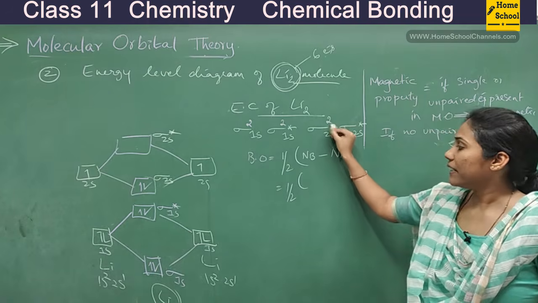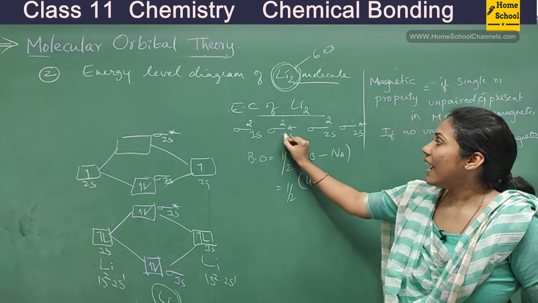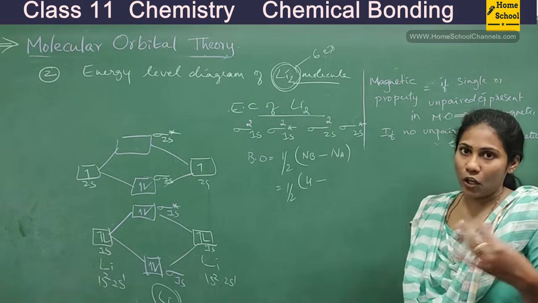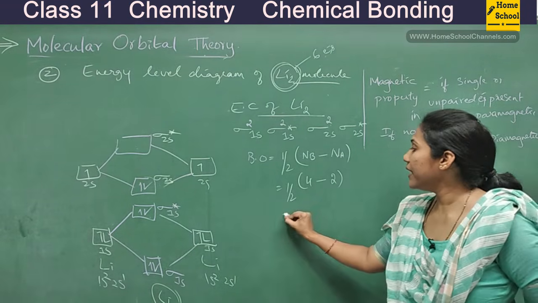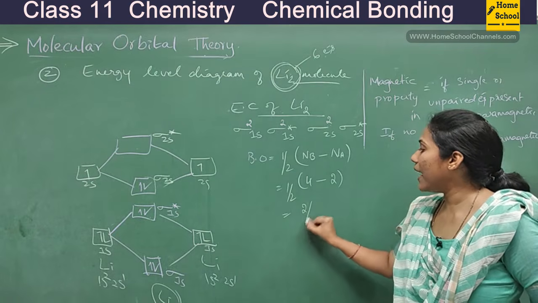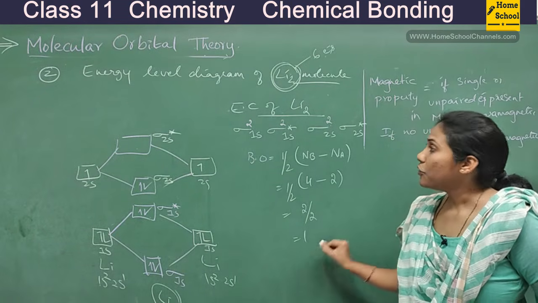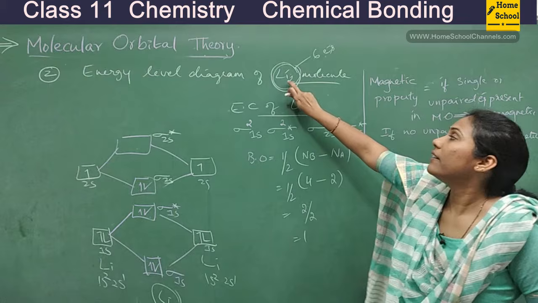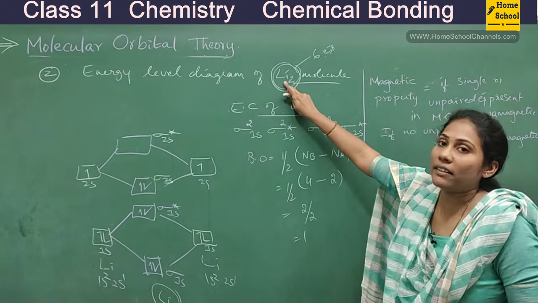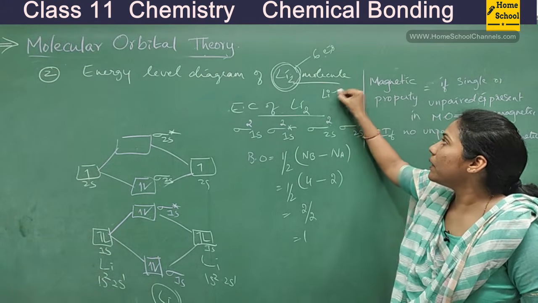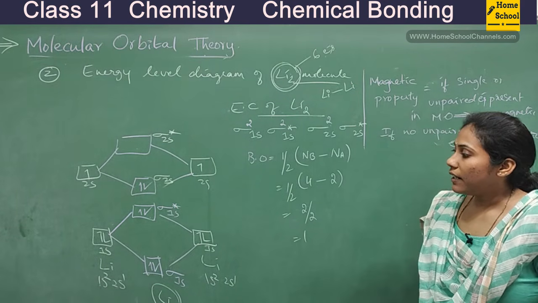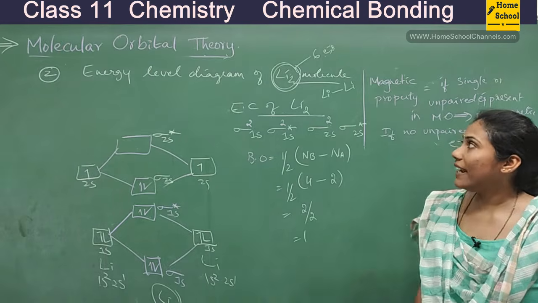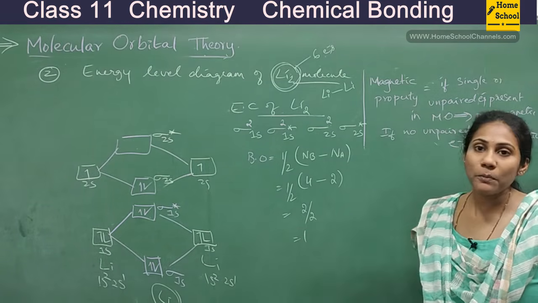2 plus 2, right? 4 minus anti-bonding means star, the orbital with star sign. So 2 electrons are there. So it is actually 2 by 2, that is 1. So how many bonds are there in lithium molecule? 1. Okay, so lithium molecule must have been something like this, right? So that is all about Li2's electronic configuration and bond order.